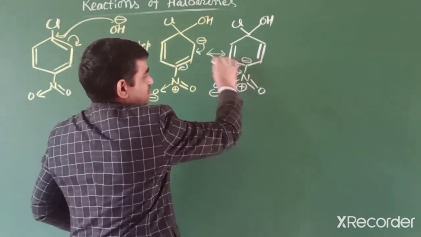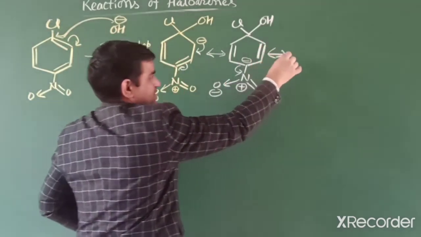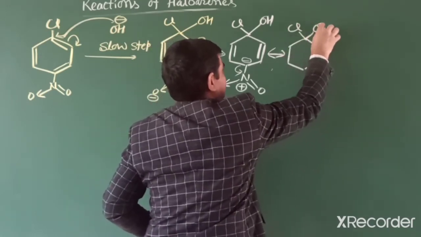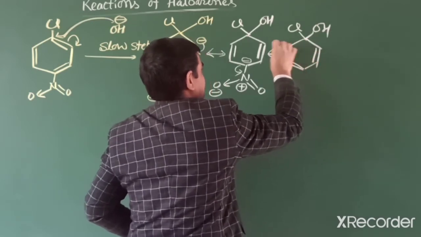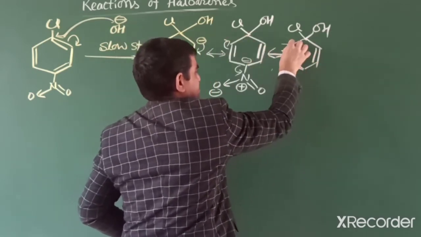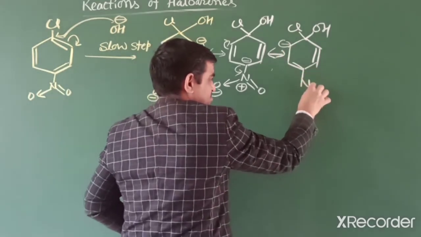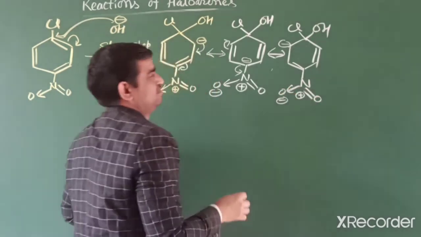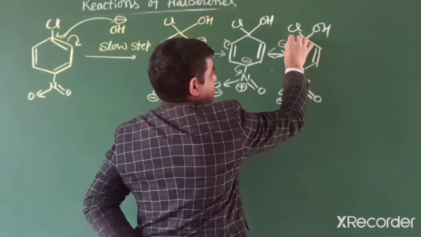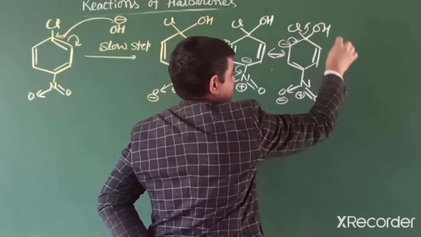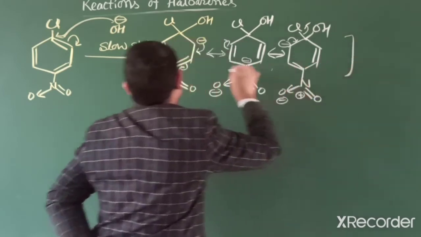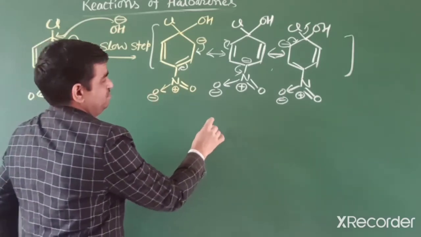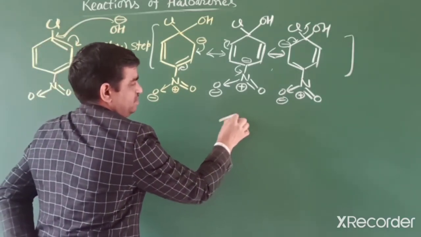If it does not move, then we can write a further structure like this. And this electron also goes this side. If it is not released, we want only to explain this structure. Further, ultimately what happens? This pi electron moves and chlorine is released. So these are the slow steps. We can write all these three structures in one, known as the resonance hybrid.